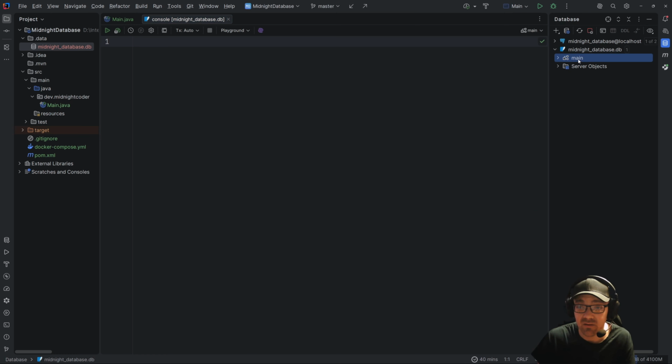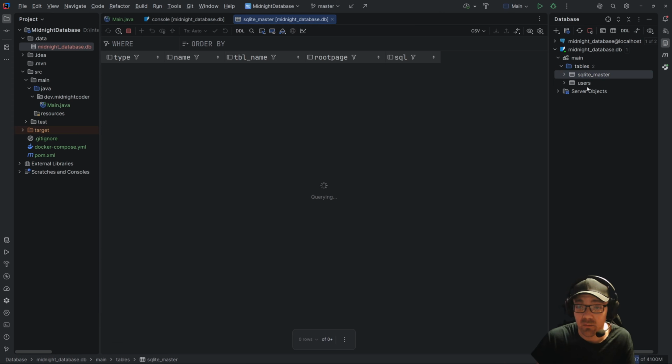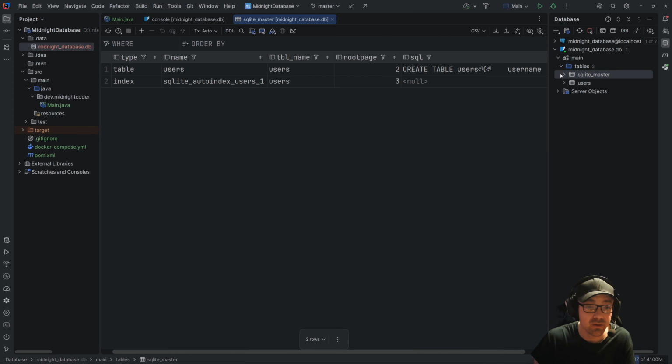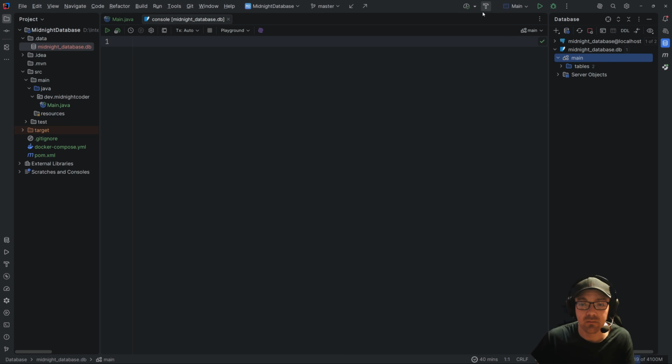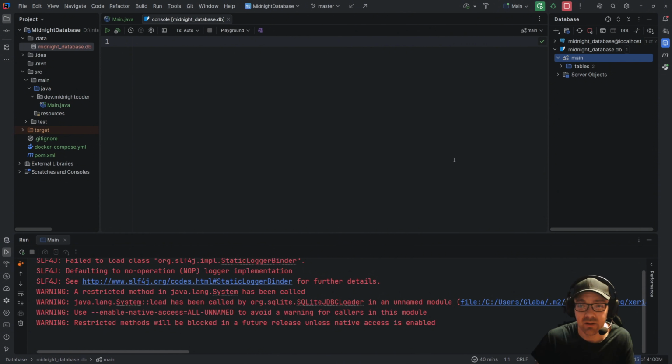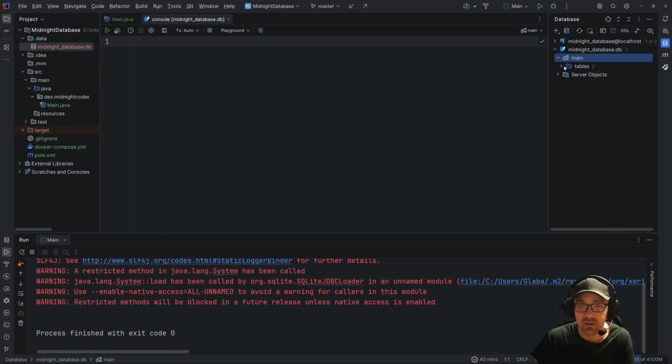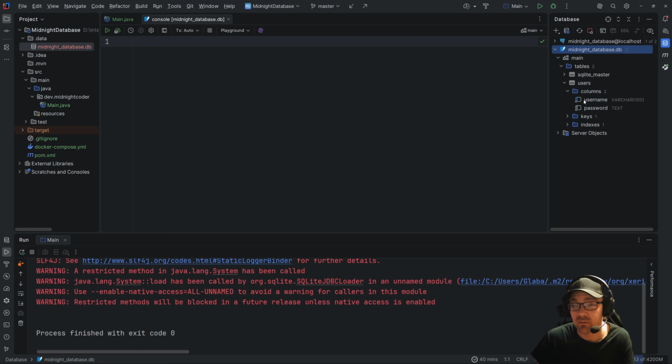Now we have our database up here, and you'll see the tables. So now if we run our application again, it should technically have created the database. And if we refresh this, we have our users table now with our username and password.